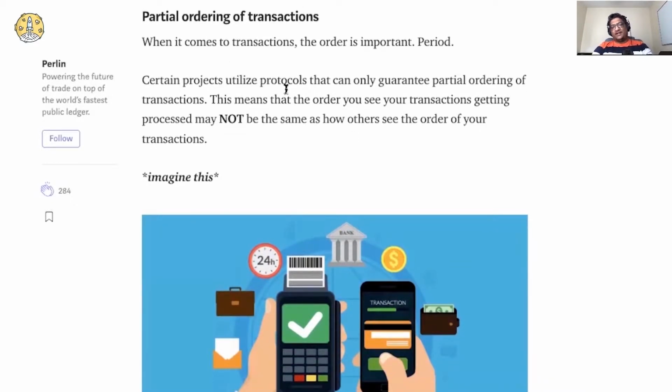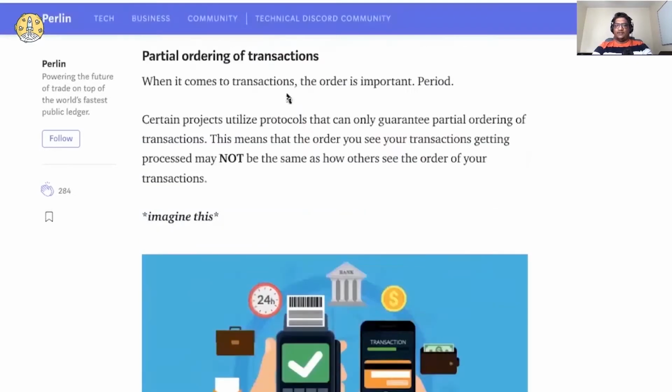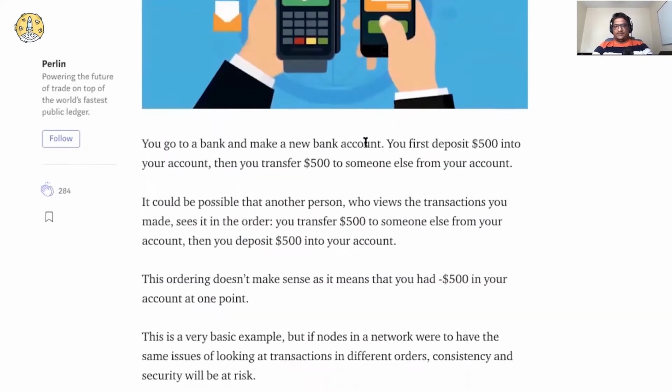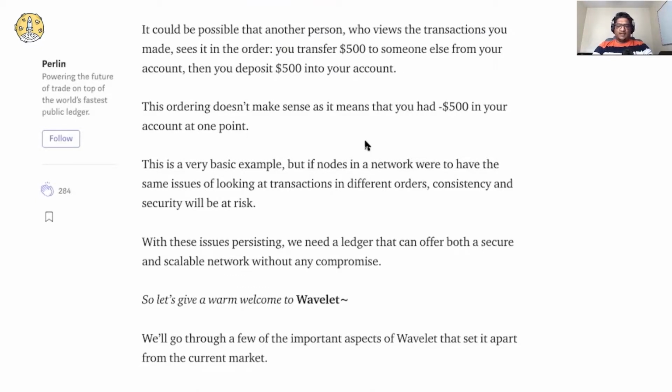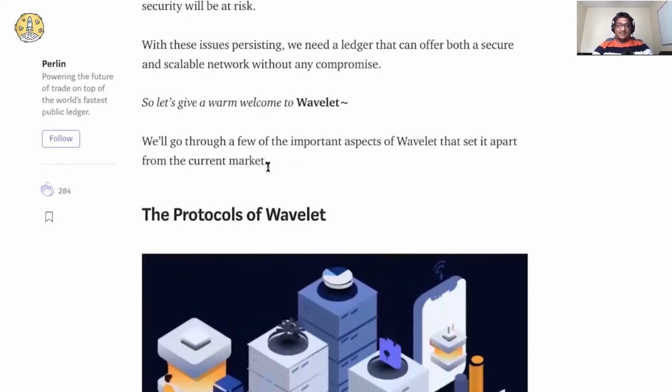Here they are just explaining one analogy, like what does partial ordering of transactions mean, right? It is basically like, let's say you are depositing $500 into your account and then transferring that $500 to another account, right? The transaction order that you see is first deposit and then transfer, right? If you see first transfer and then deposit, it doesn't make sense actually, because otherwise you will have a minus $500 balance in your account, which doesn't make sense.